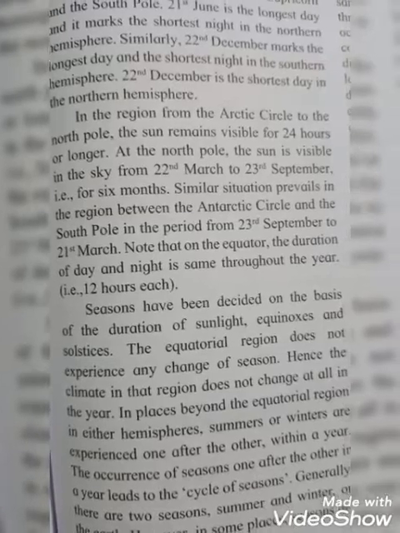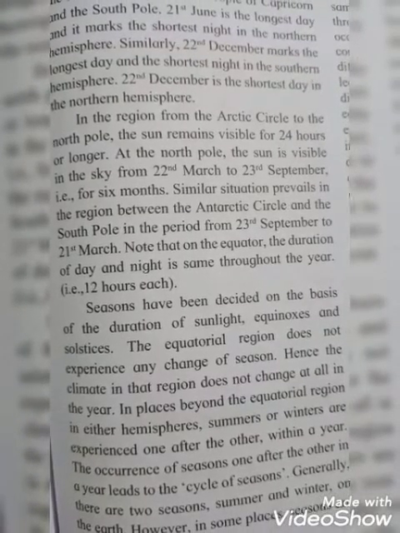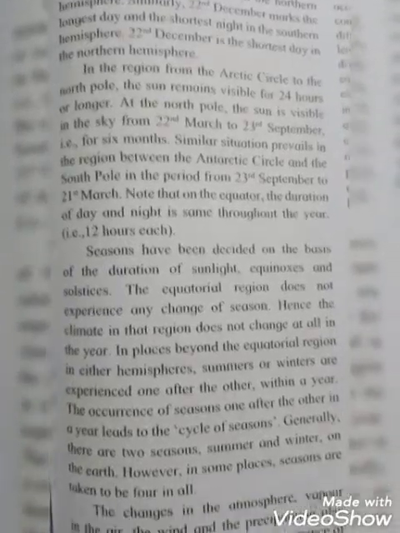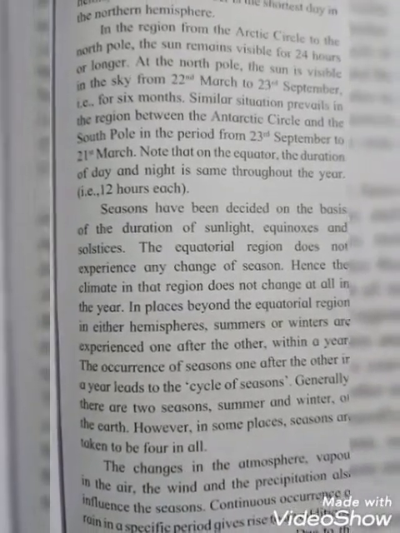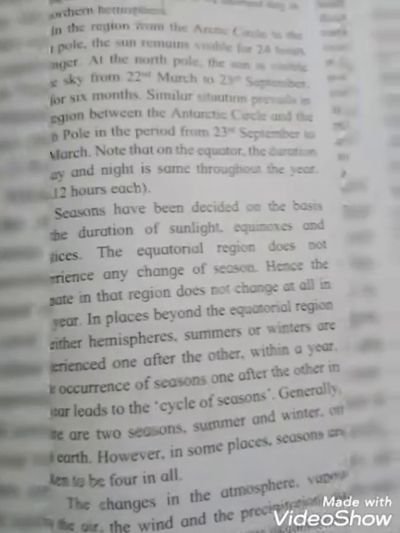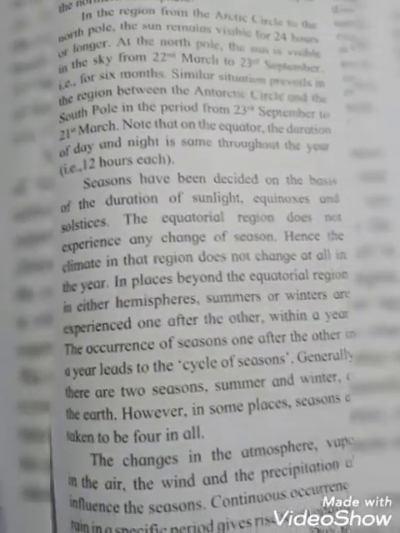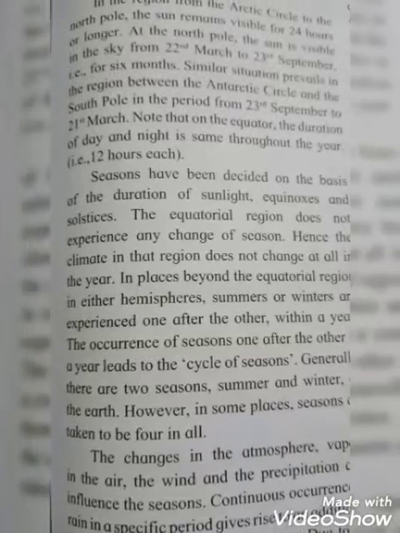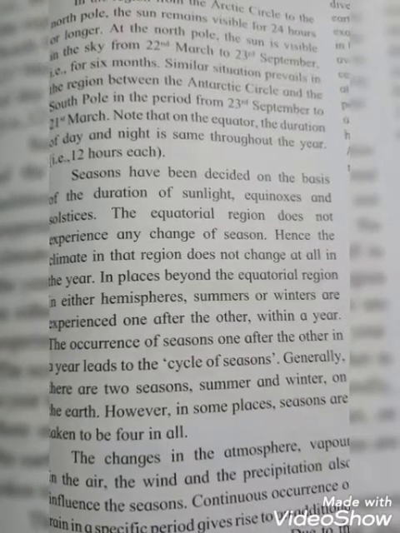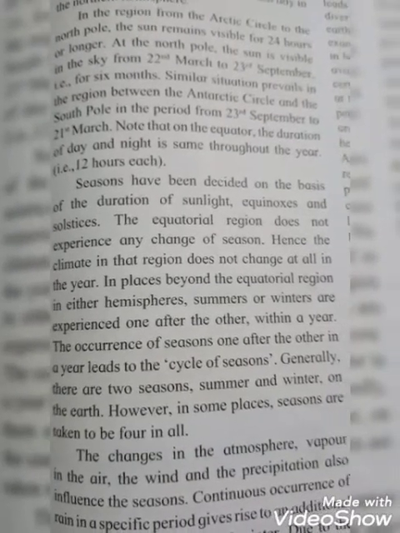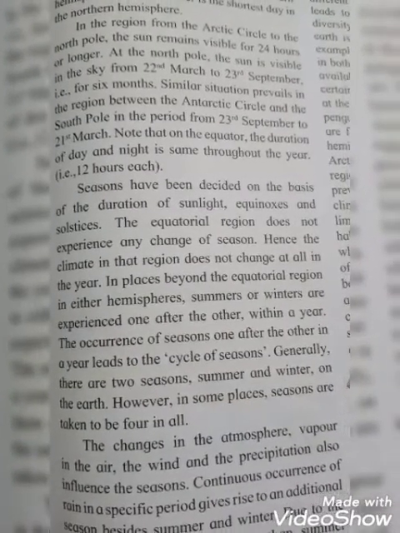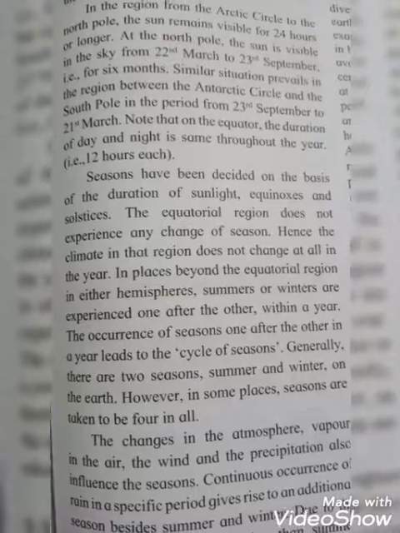Note that on the equator the duration of day and night is the same throughout the year, that is 12 hours each. Students, seasons have been decided on the basis of the duration of sunlight, equinox and solstice. That means the equatorial region does not experience any change of seasons. Hence, the climate in that region does not change at all in the year.